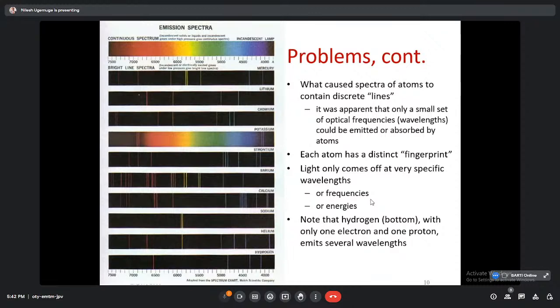Again, you can see some problems, as I have already discussed with you, like why spectra of atoms contain discrete lines. So discreteness, you can see, we are not getting regularity in the spectra of atoms. It was apparent that only a small set of optical frequencies or wavelengths could be emitted or absorbed by the atoms. As we know, if we go for photoluminescence, then we know which light can be absorbed by the material and which light can be emitted.